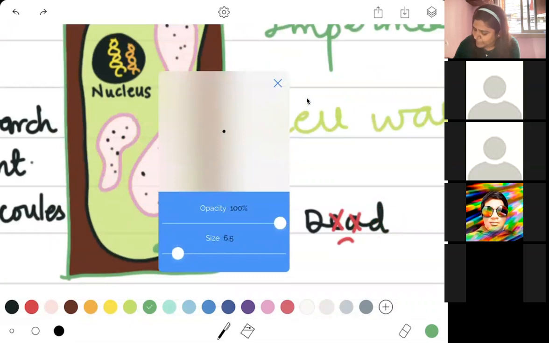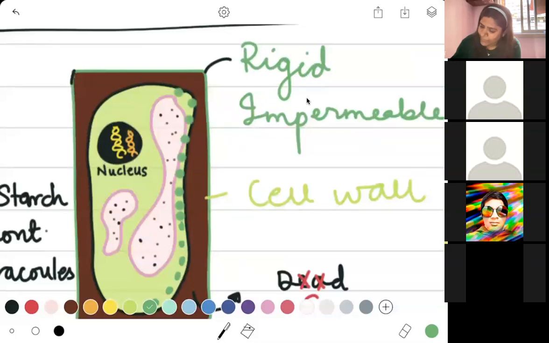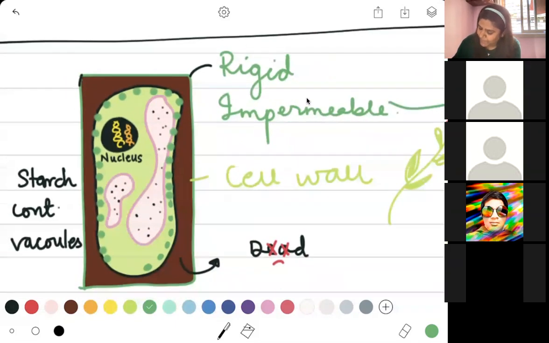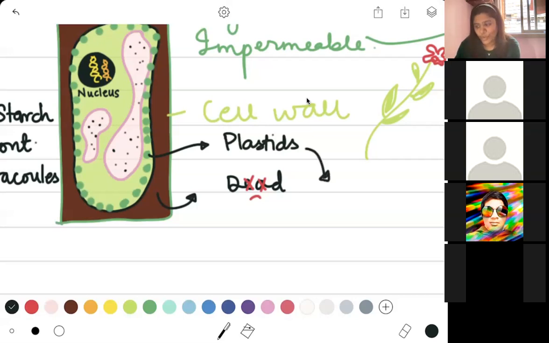So just give me one second. I'm just going to make this a little smaller, and I'm going to start putting these dots everywhere. Now if you notice, I'm putting all of these dots at the outermost region of my cell. The reason for that is because all of these structures, do you know what these structures are before I say them? Plastids. Okay, we can call them plastids. And what type of plastids are these? Chloroplasts. Yes, these are chloroplasts.